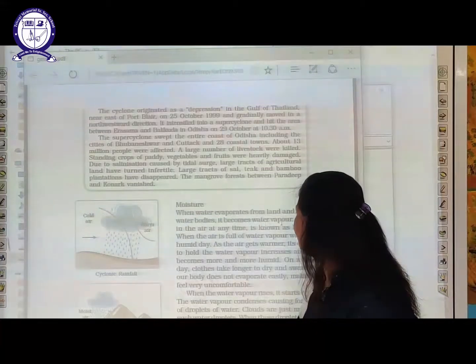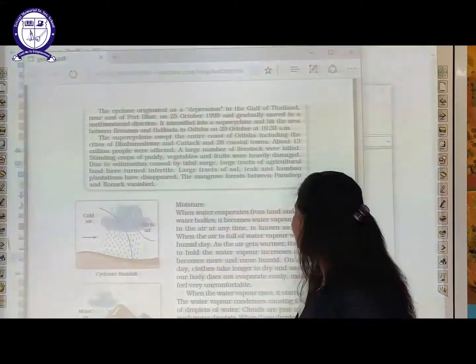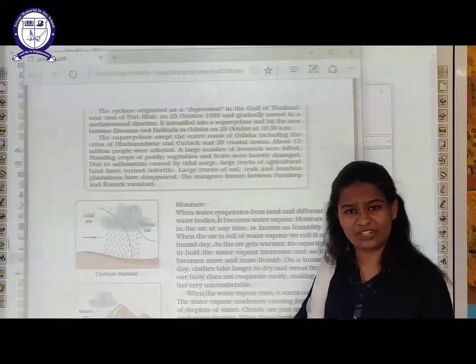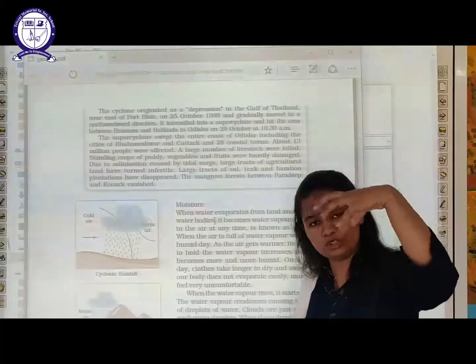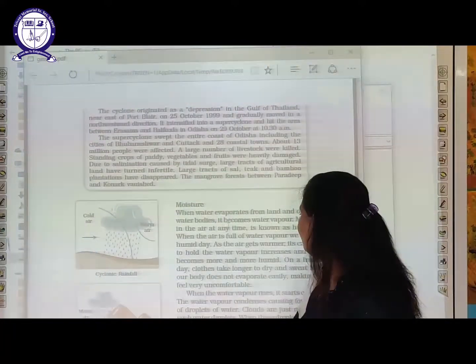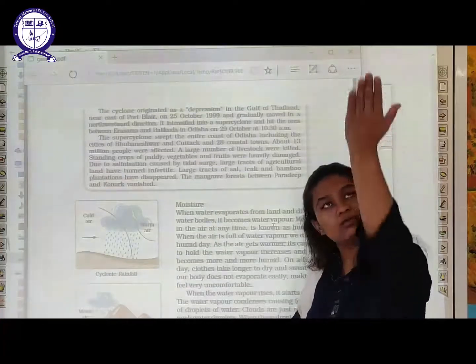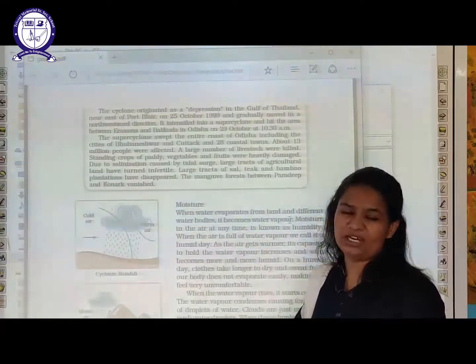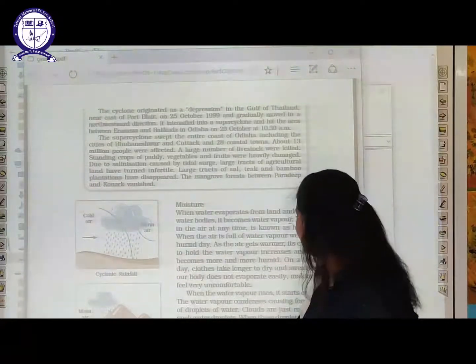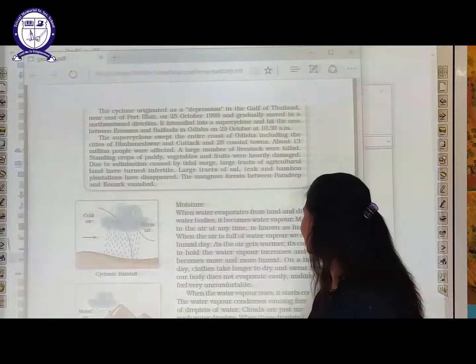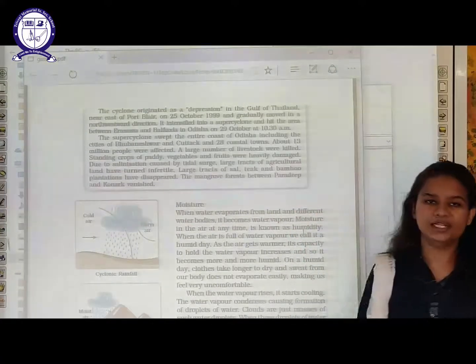When water evaporates from land and different water bodies, because of the heat of the sun's light, it becomes water vapor. Moisture in the air at any time is known as humidity.